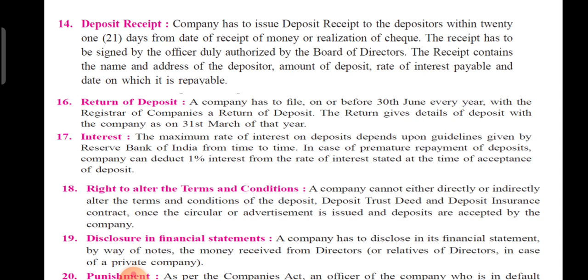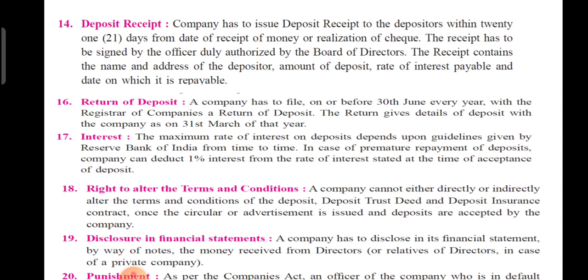So, deposit trust deed and deposit insurance contract: once the circular or advertisement is issued and deposits are accepted by the company, if the advertisement is issued, deposit trustees are appointed and money is accepted, no change can be made in the terms and conditions of the issue of deposits.